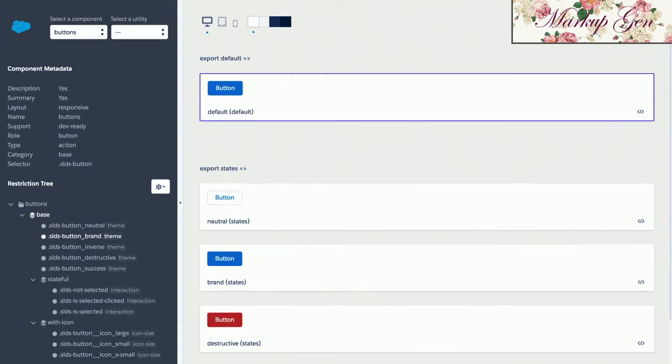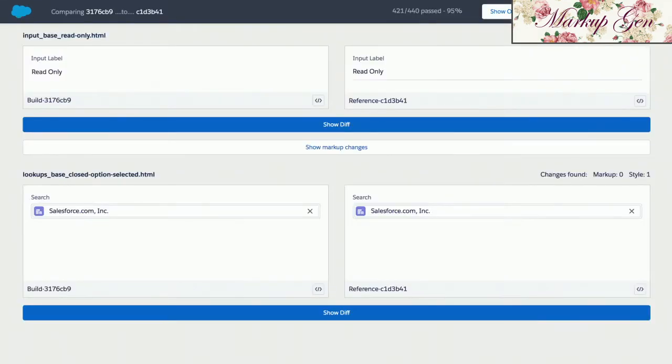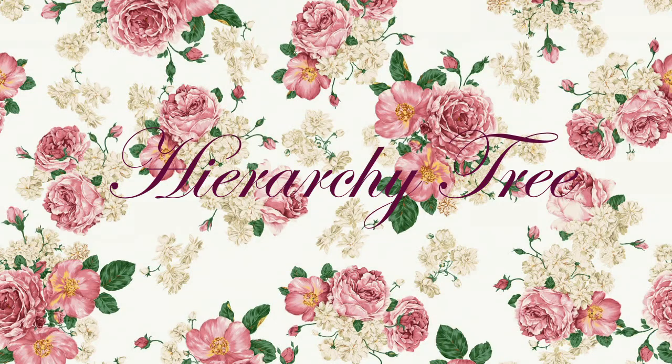And basically, since we know where the selectors go, we can just apply them to where they go, just like that. So we can say maybe we have this data table. Let's give it stripes, and let's give it borders. They're very, very dim, but you can see we're just clicking on these selectors. We also have a visual regression tool, even though it's got a time and a place, and we use it just for our components. We're able to generate all these possible permutations of the selectors on our components.